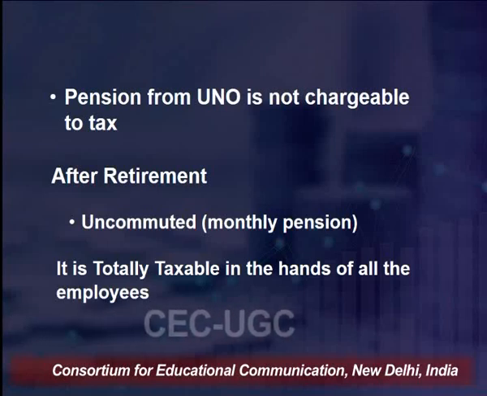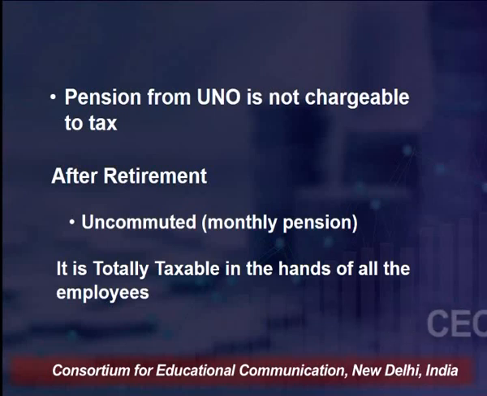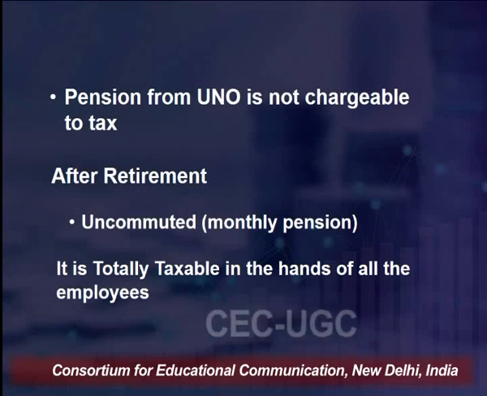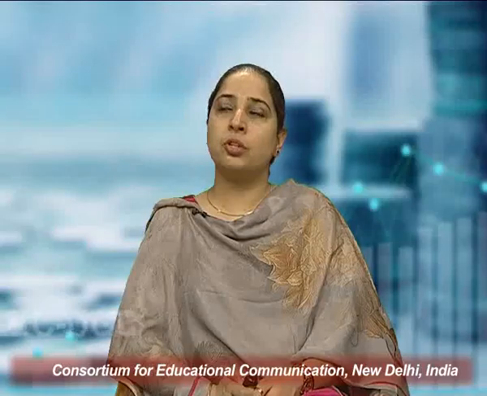Next is the pension, because it is an after-retirement benefit given to an employee. It can be taken as an uncommuted benefit, that means a benefit taken in the form of monthly pension. You must have seen a number of employees opting for the uncommuted pension. That means they receive a monthly amount of, let's say, 10,000, 50,000, 70,000, or 40,000.